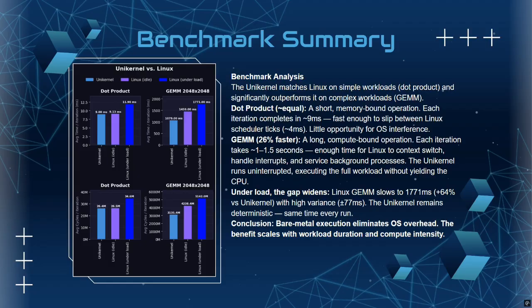You can also see the difference in cycle counts. In the dot product, the unikernel stays consistent at 26.4 million cycles, while Linux under load goes up to 34.6 million. Also on the general matrix multiplication, you could see 5,142 million cycles for the Linux under load, and for the unikernel, it takes 3,135 million cycles.